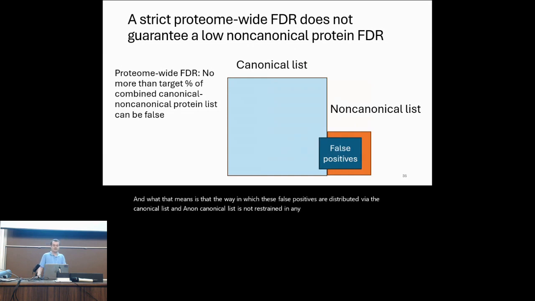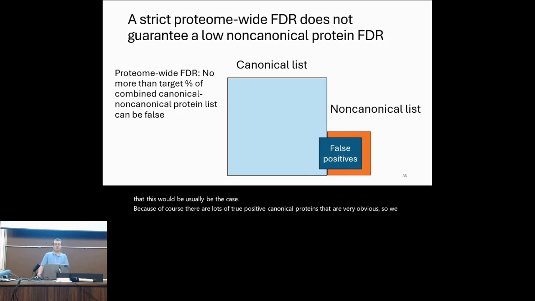And that means that if the false positives are distributed disproportionately among the non-canonical list, then the false discovery rate among the non-canonical proteins themselves can be very high, even as the false discovery rate at the proteome-wide level is quite strict. And indeed, we expect that this would usually be the case because, of course, there are lots of true positive canonical proteins that are very obvious.